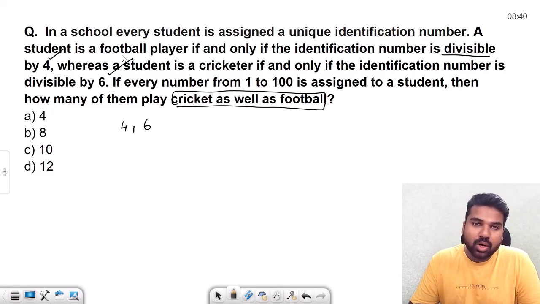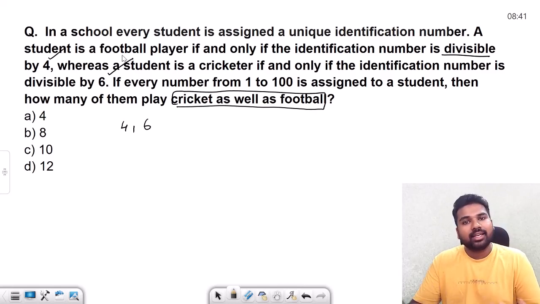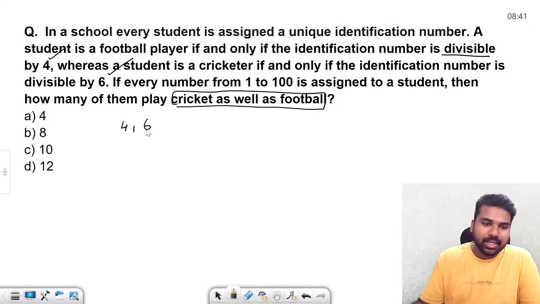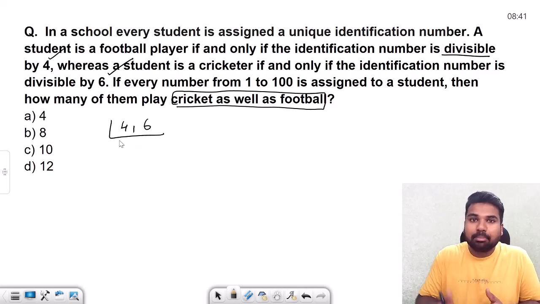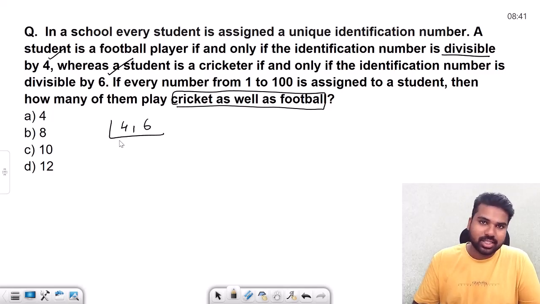So whenever you want to find such numbers which are divisible by more than 2-3 numbers, what you need to find? You need to find the LCM of those numbers. Simply if you find the LCM of these numbers, whatever the resultant that comes, the multipliers of it will be divisible by both these numbers. That's the logic.